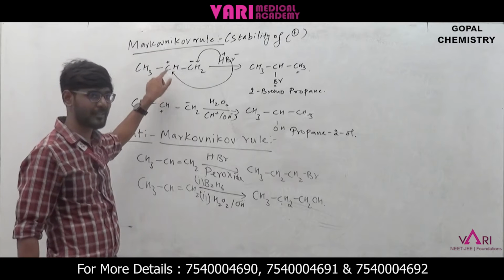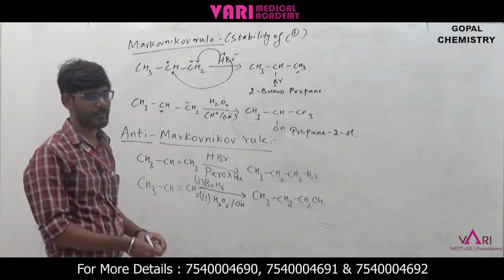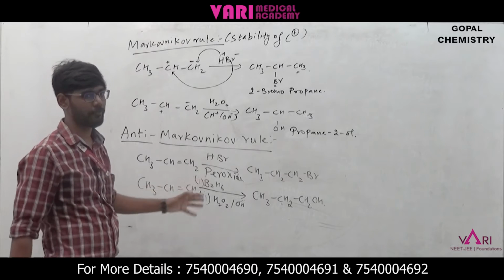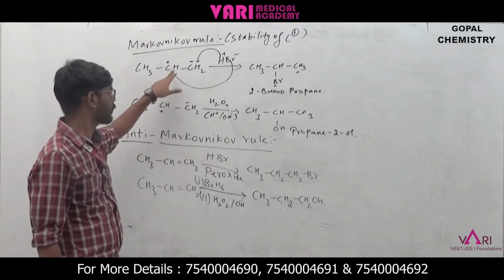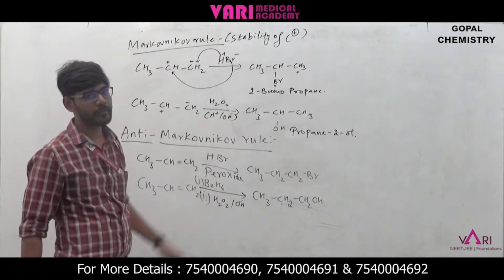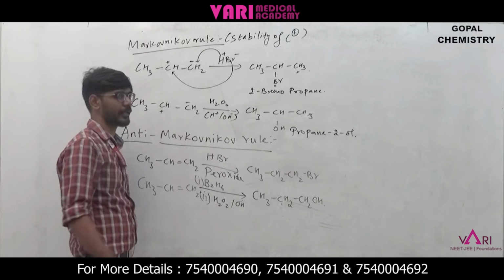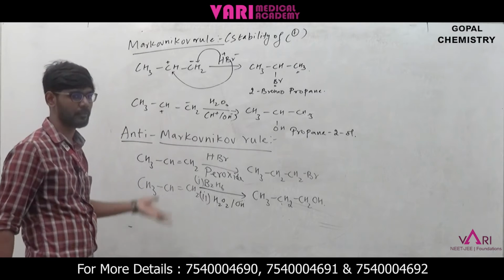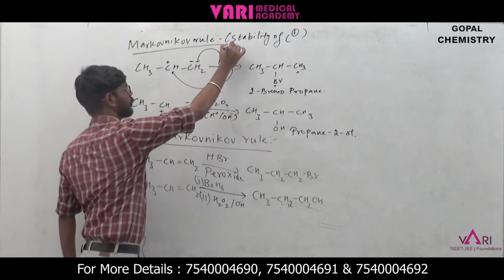So carbocation stability also has to be considered, or else you will not get the correct result. There is some extra thing that you need to know. Only then will you get the correct answers, or else you will mistakenly choose other answers, which will unfortunately be wrong. Okay, so this is very important, note this point.